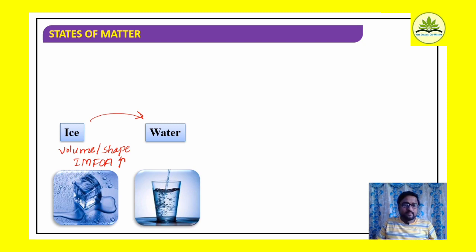Water has a definite volume, but what about shape? Water does not bear a definite shape, it just takes the shape of the container. Water has a definite, specific volume, but not a definite shape. Then what about intermolecular force of attraction? It is somewhat less compared to ice, therefore which state is it? It is the liquid state of matter.